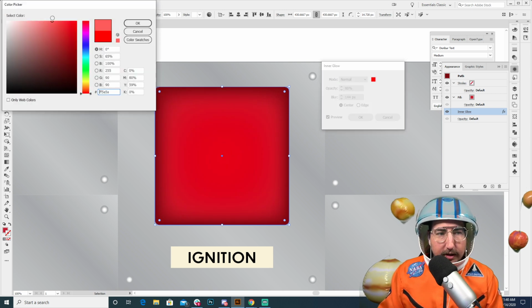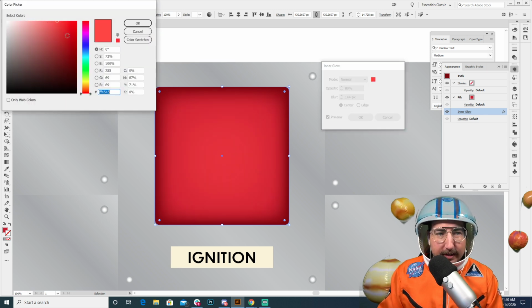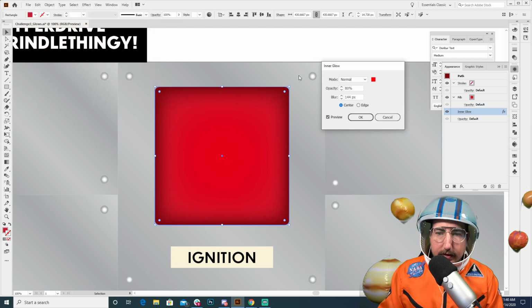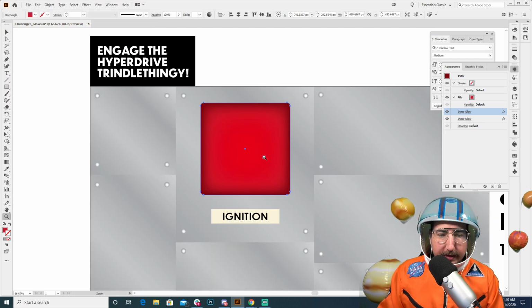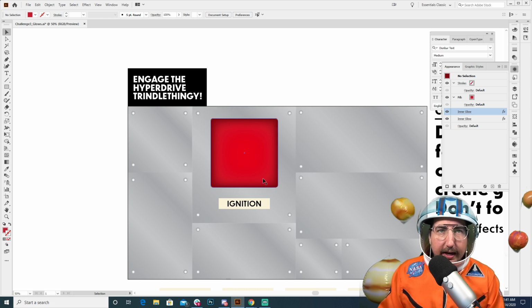And actually, let's make this a little bit powdery maybe so we can get that real glow. I lied. I want it red. All right, there we go. So now we have the glowing middle of the red, we have the darker edge coming in, and those are stacked with the inner glows.